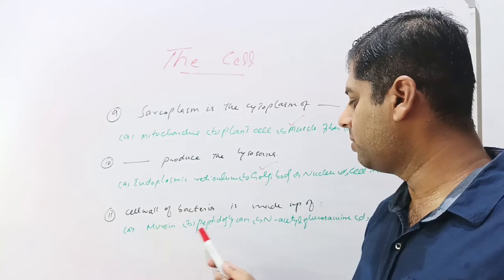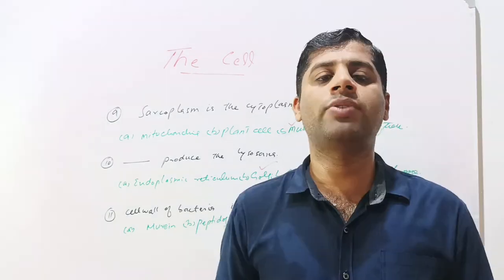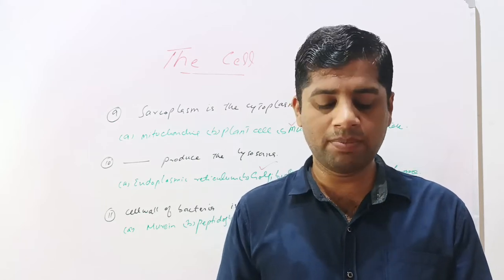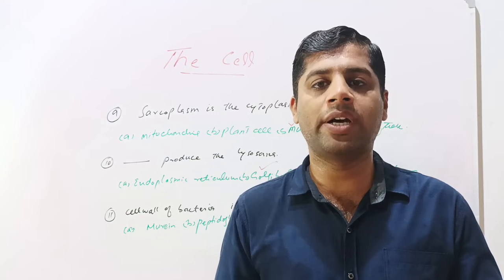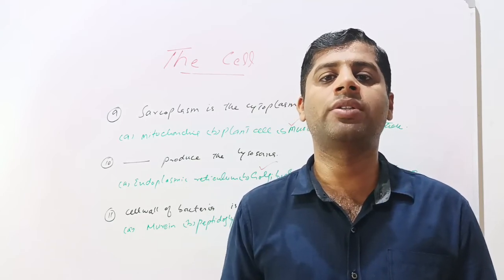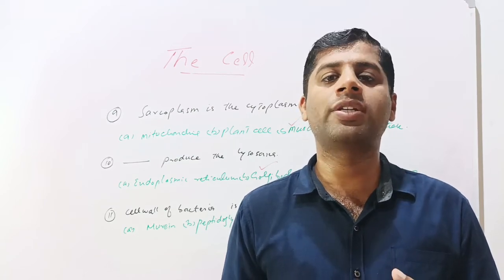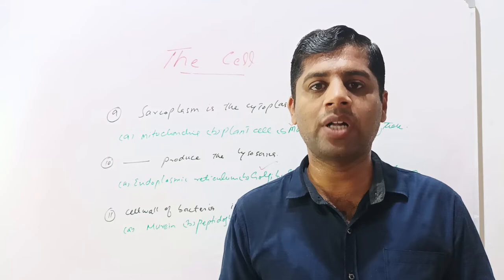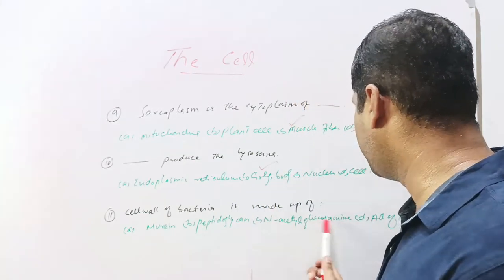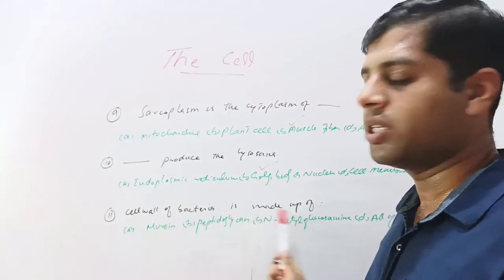Cell wall of bacteria is made up of dash. Given options are murein, peptidoglycan, N-acetyl glucosamine, or all of these. As we know that the cell wall is present in three kingdoms of organisms: the fungi, plants, and kingdom prokaryote or bacteria. In plants, the cell wall is made up of cellulose and hemicellulose. In the fungi, cell wall is made up of chitin. These are all carbohydrates. In case of bacteria, the cell wall is made up of murein, which is also called peptidoglycan, which is composed of acetyl glucosamine or N-acetyl glucosamine. So these all options pertain to the cell wall of the bacteria.